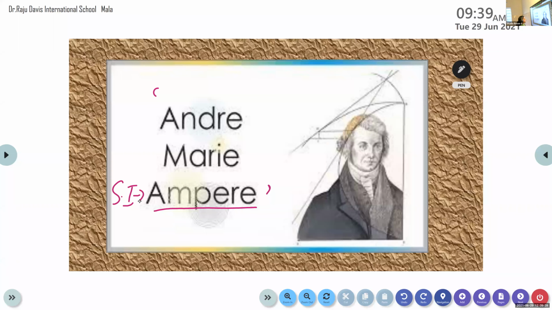It is named after the French physicist André Marie Ampere. He made a lot of contributions to the field of electromagnetism. So in order to honor him, we gave the name Ampere as an SI unit of electric current, and it is represented by capital letter A.